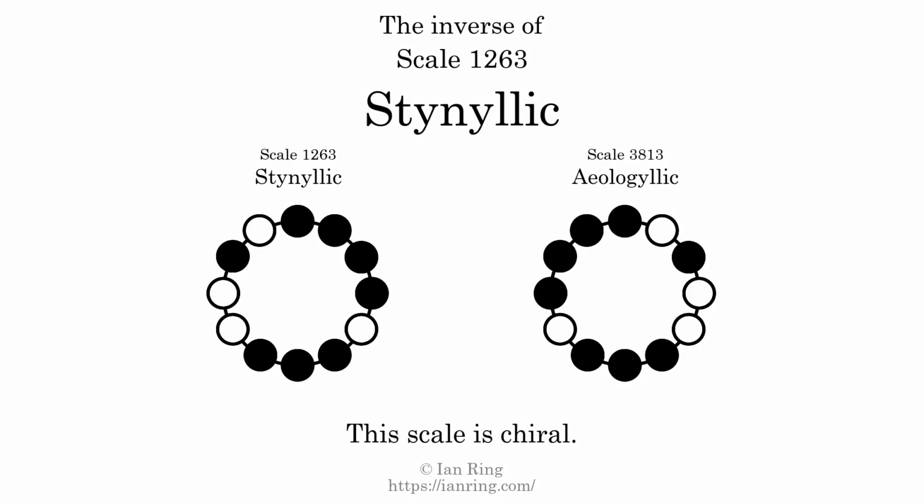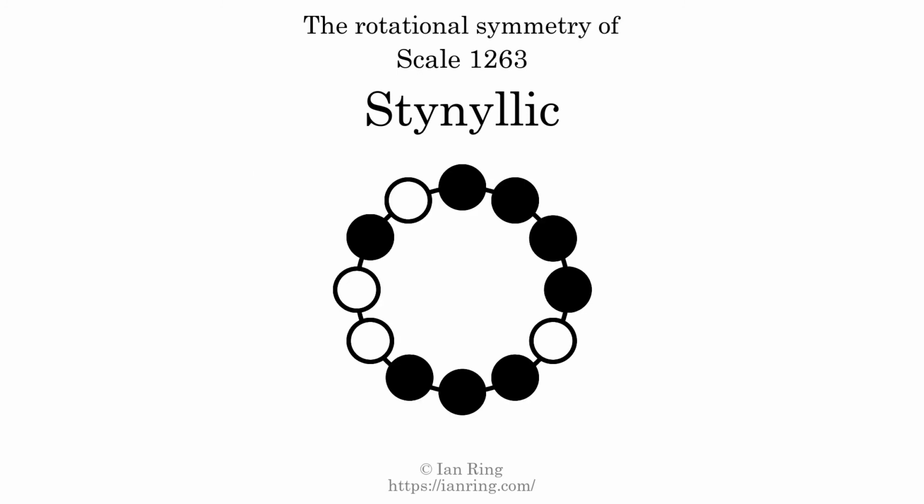The inverse of a scale is a mirror image. It is what you get when the sequence of intervals is reversed. The inverse of this scale is scale 3813, also known as Stynyllic. This scale is chiral. It cannot transform into its inverse by rotational transformation. This scale has no rotational symmetry.